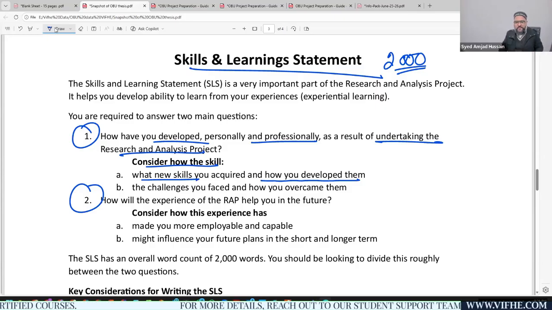So all of you have developed critical thinking. You have developed time management skills. So many skills were there that you have developed. So how you have developed them, you need to explain within your skill learning statement.